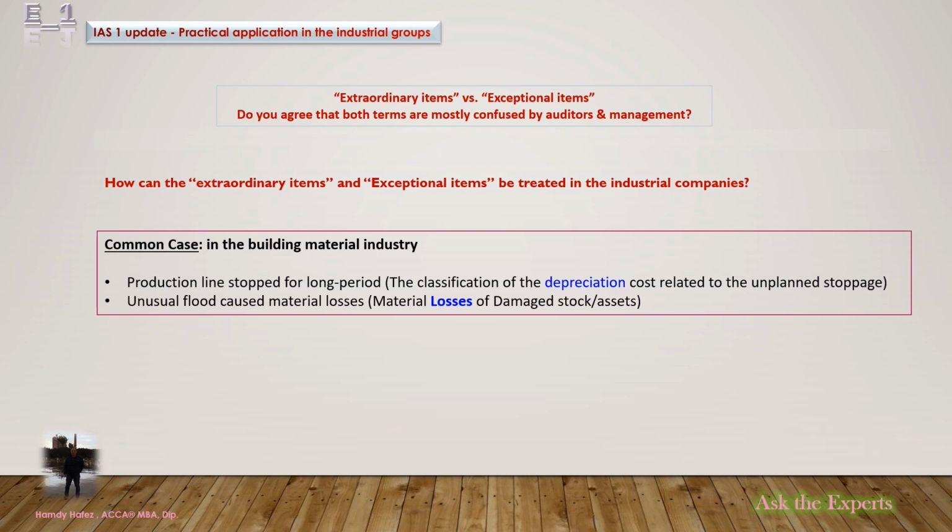Now try to answer this question. What's your opinion? Extraordinary or exceptional? Can you share your insight in the comments?